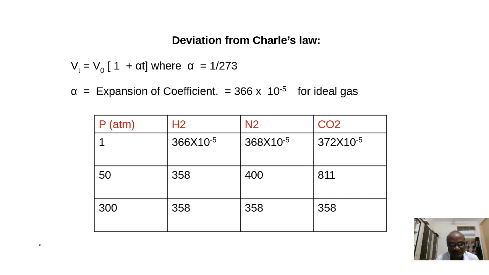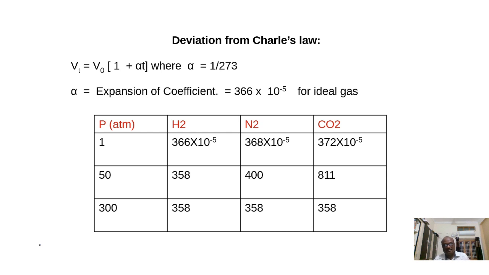Next, also discuss deviation from Charles' law. What is Charles' law? It is defined as the volume of a gas is directly proportional to absolute temperature at constant pressure. Or this can also be defined like this: when the temperature of a gas is increased or decreased by 1 degree centigrade at constant pressure, then the volume of the gas increases or decreases by 1 by 273 part of its volume at 0 degree centigrade.